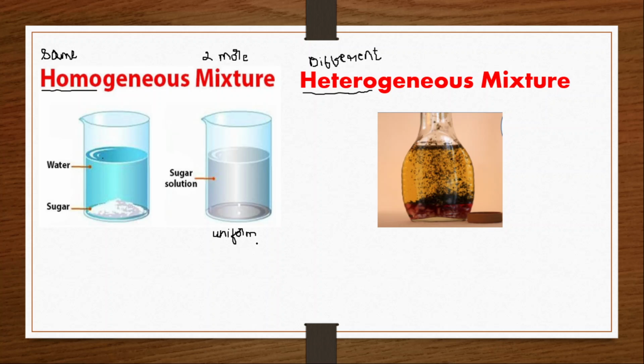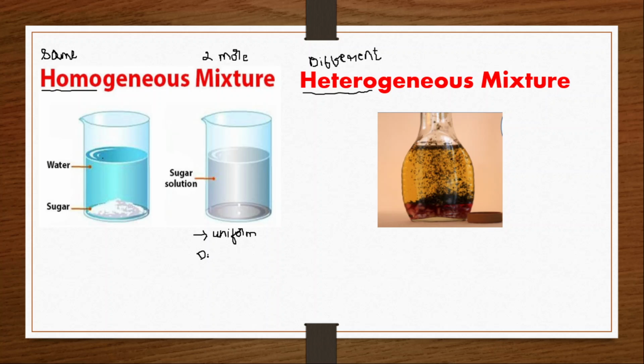Uniform, same composition. All these words mean the same. Uniform and same composition it has. So the particles cannot be separated. That is what one phase is. It is not distinguishable.